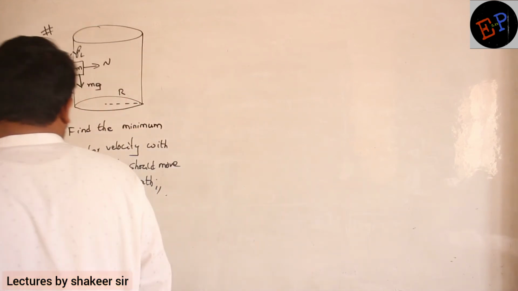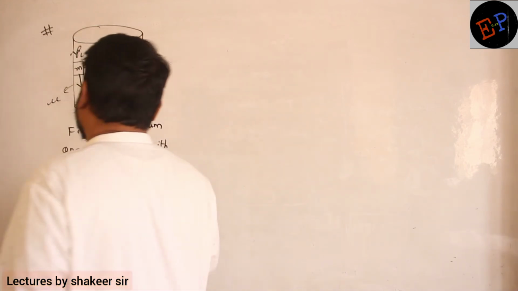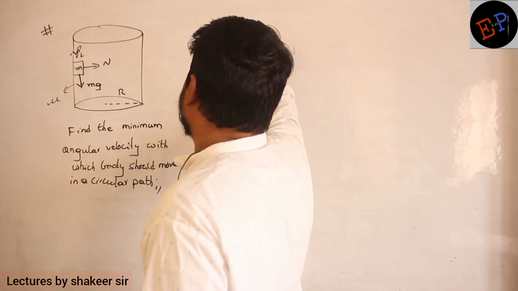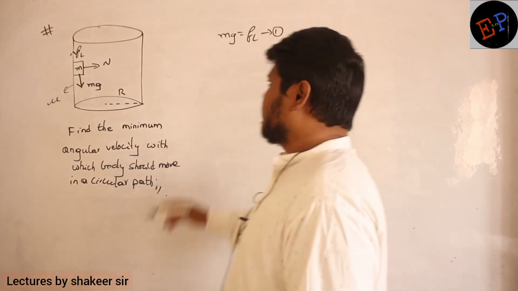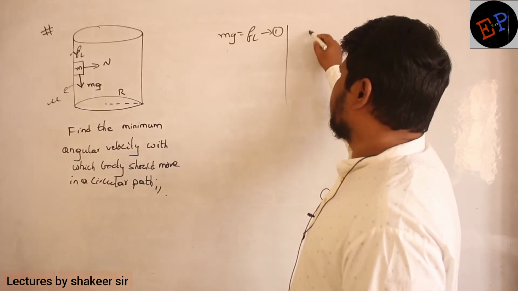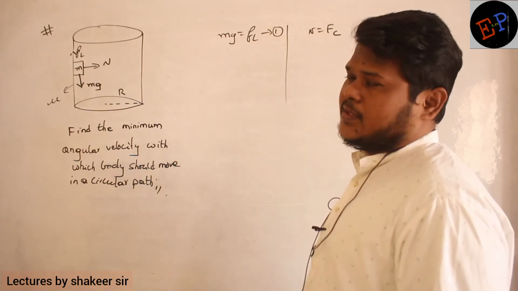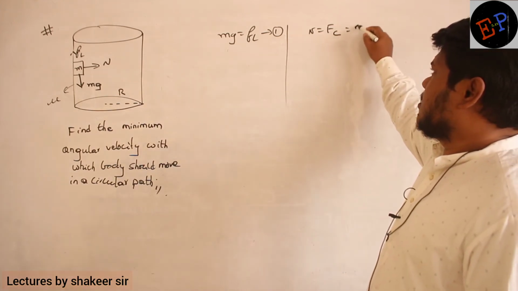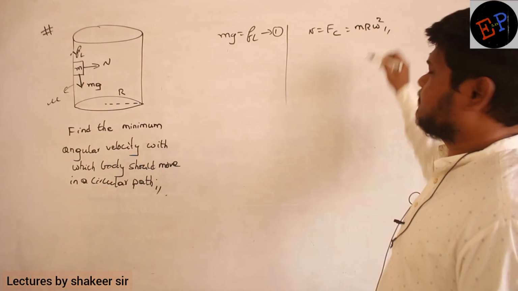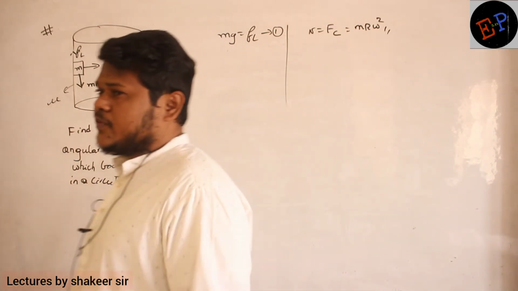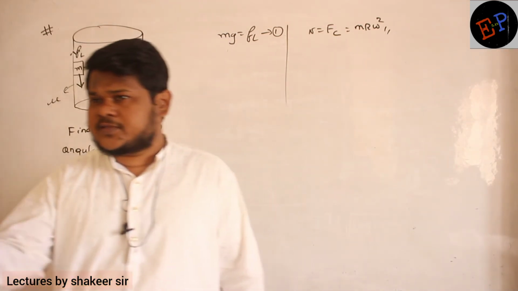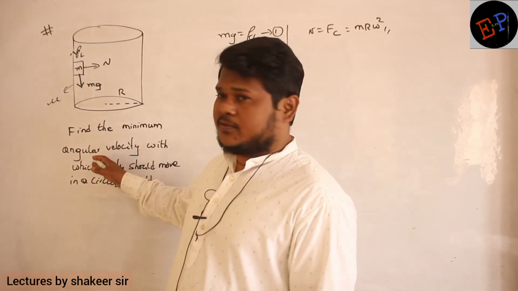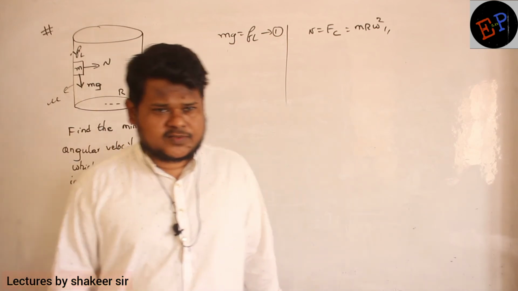Again same concept, nothing is new here. So mg and FL must be balancing with each other. Clear, no? And the normal reaction provides the centripetal force. And what is the equation for centripetal force? mr omega square. Previously we used mv square by r, no? Now we are using mr omega square. Why? Because he is asking the question on omega only, no? Angular velocity. So mr omega square.